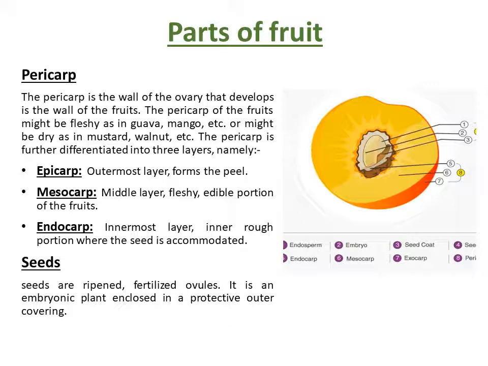The pericarp is further differentiated into three layers. The epicarp is the outermost layer, the peel. The middle layer, the fleshy, edible portion of the fruit, is known as the mesocarp. The innermost layer, the rough portion where the seed is accommodated and protected, is known as the endocarp. Seeds are ripened, fertilized ovules. A seed is an embryonic plant enclosed in a protective outer cover.